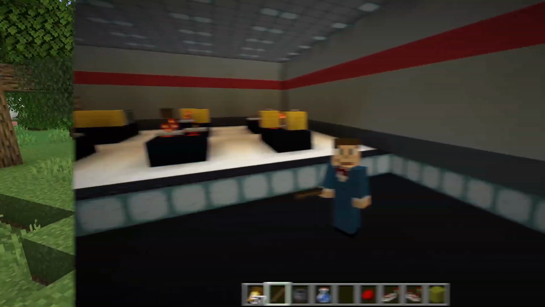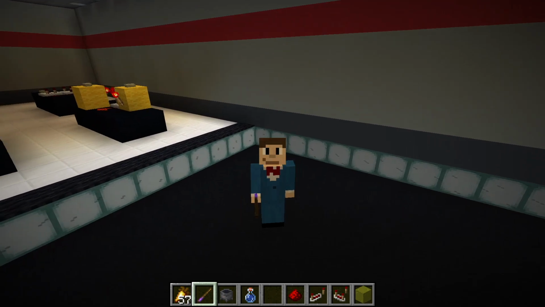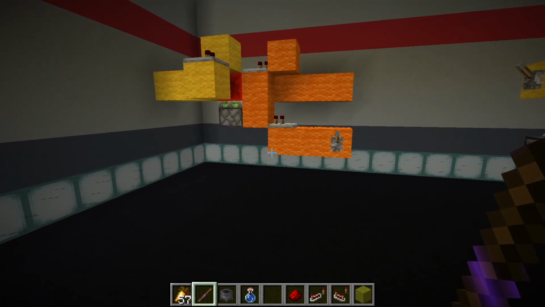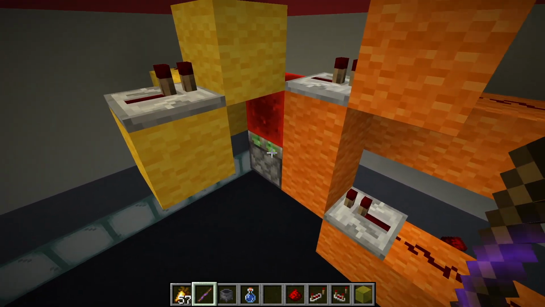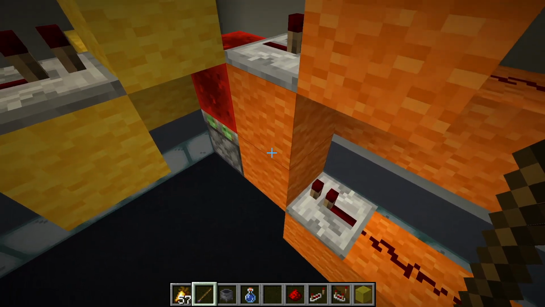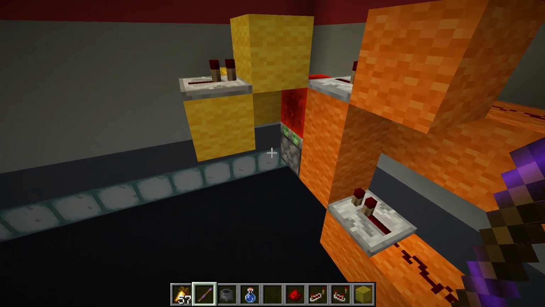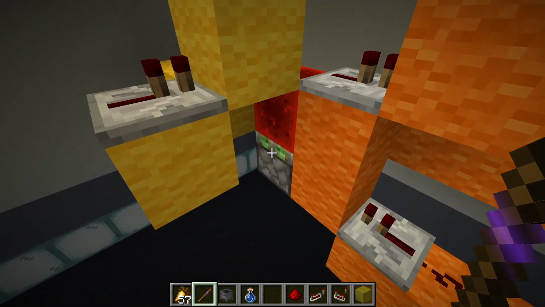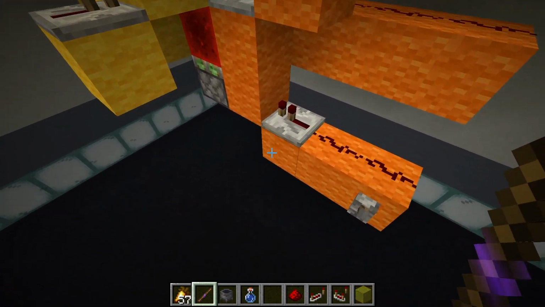Now, we look at quasi-connectivity when it decides to not play in your favor. So, first up, let's say you have this redstone circuit, and you're trying to transport a signal upward, and you just cannot use a torch tower, and this is like your last hope. Or you just want to do it because, why not? So you're like, okay, this is easy.